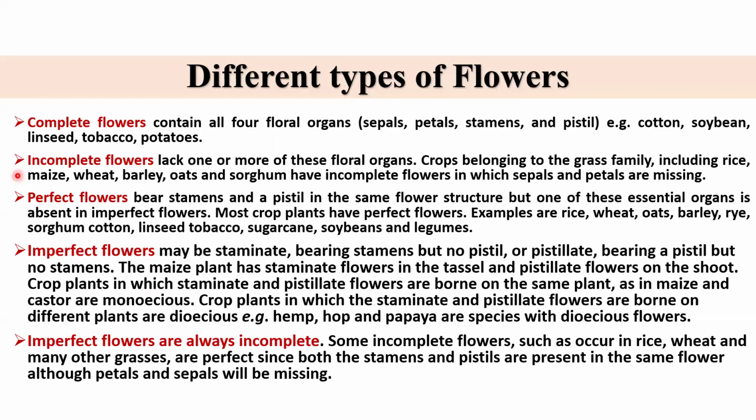And imperfect flowers may have only the staminate or only the pistil, either dioecious, like hemp, papaya, hop, and there are several examples. But the best basic examples you should remember are papaya, hop, hemp. Perfect flowers include tobacco, sugarcane, soybean, legumes, and there are several examples of incomplete flowers. Imperfect flowers are always incomplete. That you should remember because